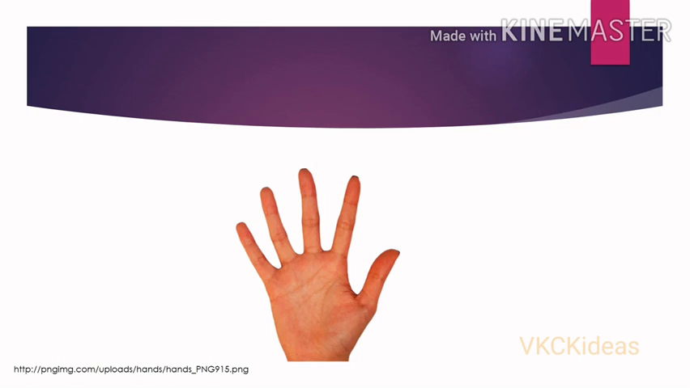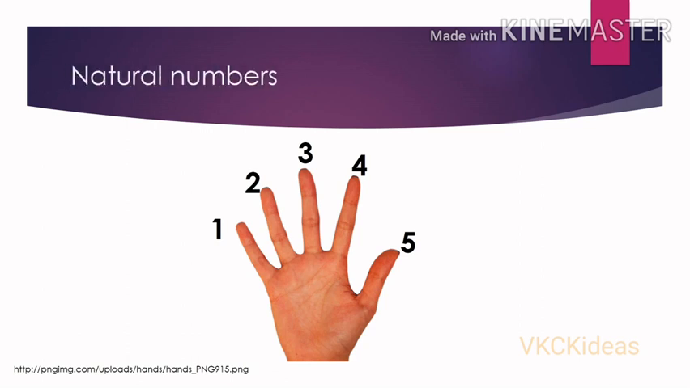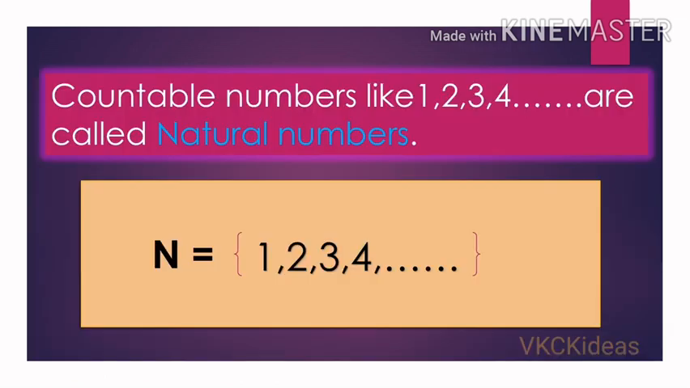If anybody wants to count things, naturally they start from 1 and then 2, 3, 4, 5 and like this they count. They never start from 0. Therefore, it is natural to count from 1. Therefore, these numbers are known as natural numbers. It's very well known to you. So, countable numbers like 1, 2, 3, 4 and so on are called natural numbers.